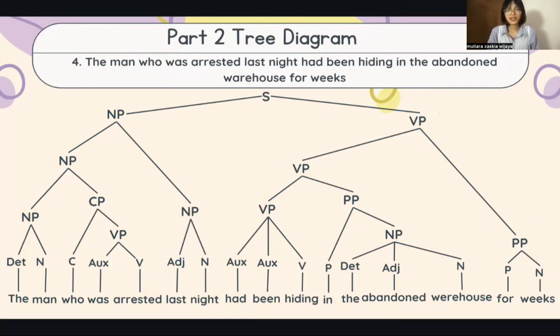Had been hiding is a verb phrase because had is auxiliary, been is also auxiliary, hiding is verb. In the abandoned warehouse is a prepositional phrase because there is a preposition: it is in, the is determiner, abandoned is adjective, and warehouse is noun. And for weeks is a prepositional phrase because for is preposition and weeks is noun.